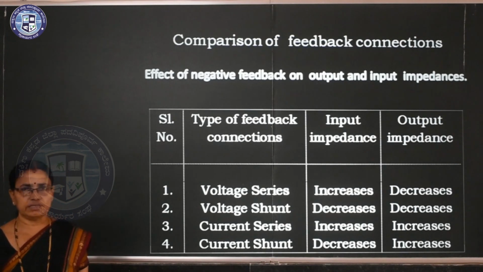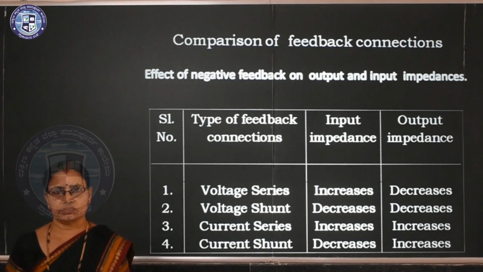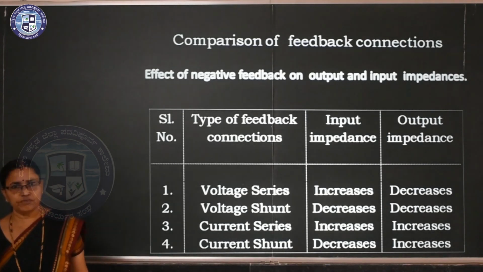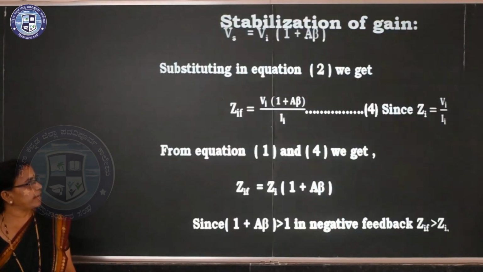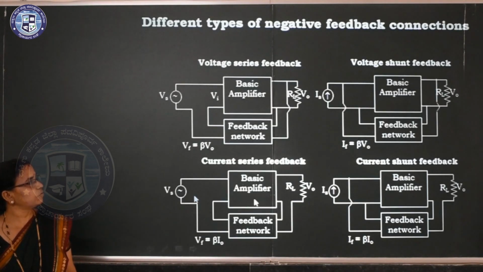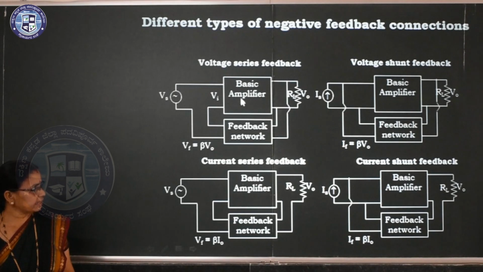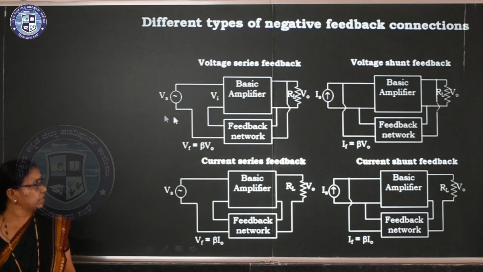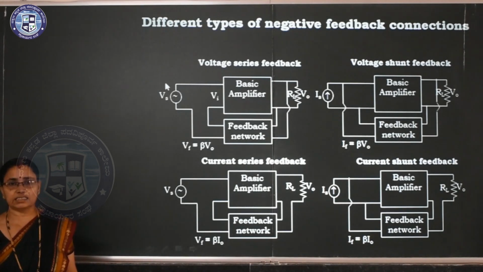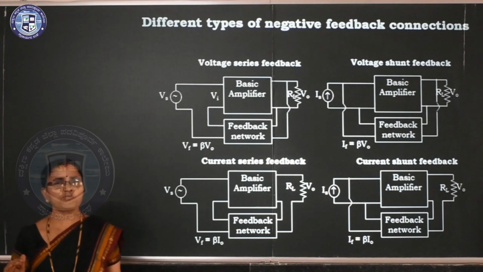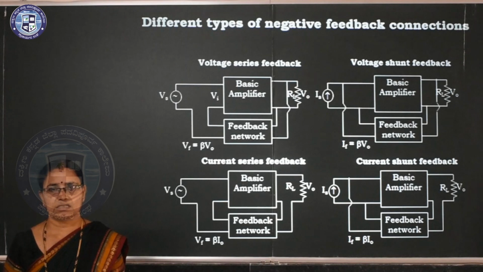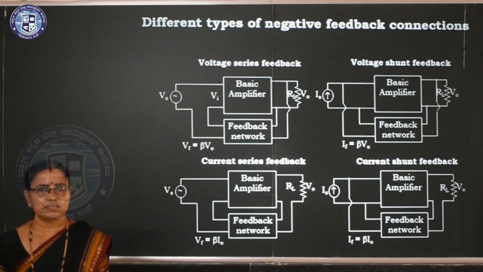Now the last question here: comparison of feedback connections. If you consider all the 4 diagrams, it is easy to understand. When connected in parallel, the input impedance decreases. When connected in series, impedance increases. That you have to remember. This is very important for a 1 mark question. If they ask about the impedance, you have to remember the circuit first. Don't learn by heart, circuit first.